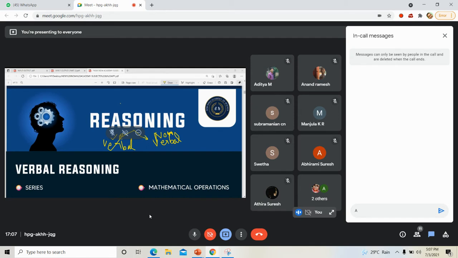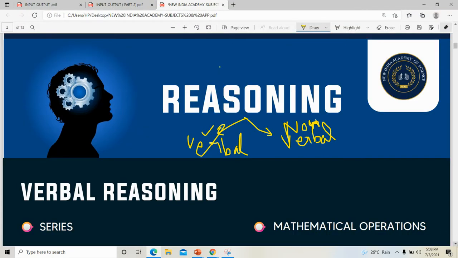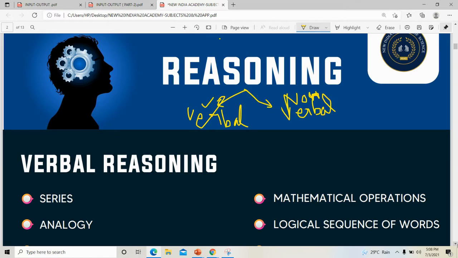So puzzles and all need time. Also, sometimes input output needs time. Syllogism, everything is more related to verbal, right? If verbal capacity is good, then you can recognize the meaning very easily. So it is also testing verbal capacity. Sometimes if we read fast, then you can solve it.